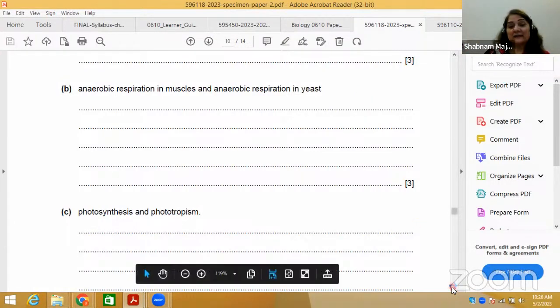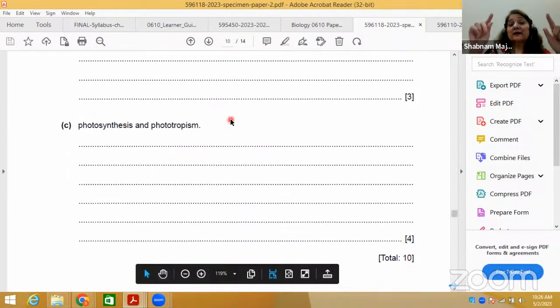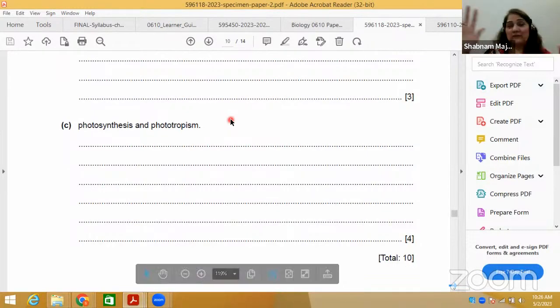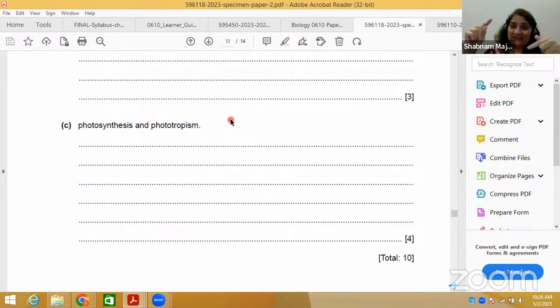After that, next is photosynthesis or phototropism. Photosynthesis is common for O levels and IGCSE, but phototropism you haven't done before in O levels. Though I always tell them when we do characteristics, the sensitivity characteristic, how plants respond towards a stimulus. Photo means light, tropism means towards. So phototropism means shoots grow towards sunlight.